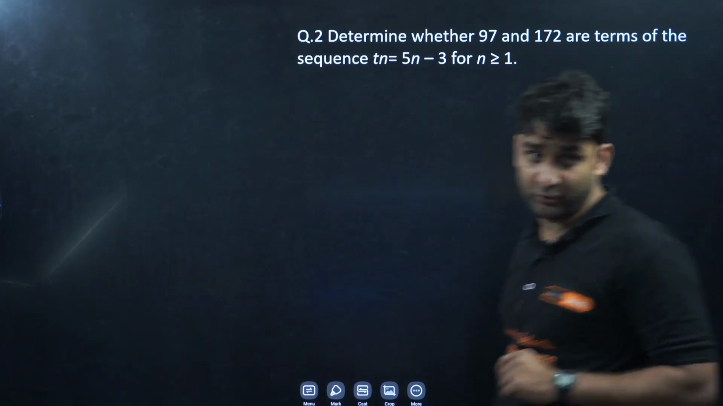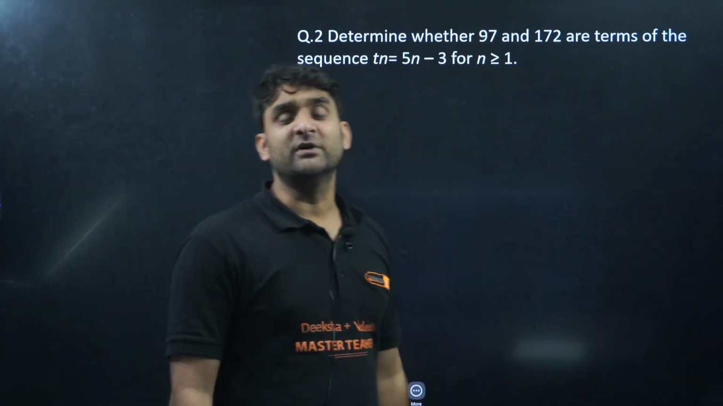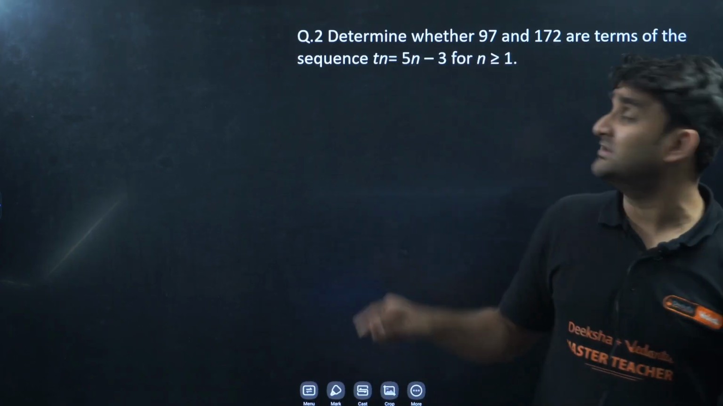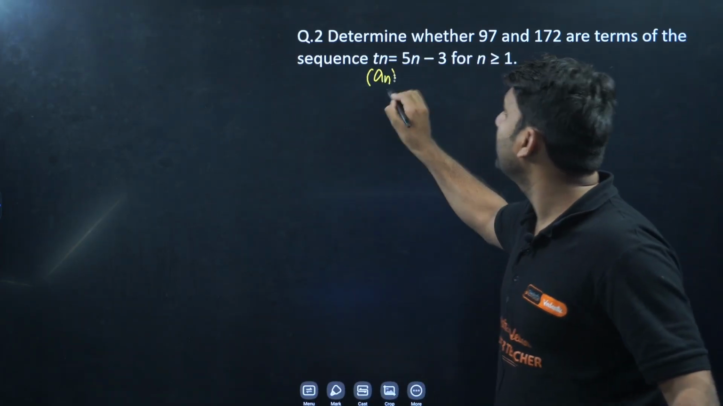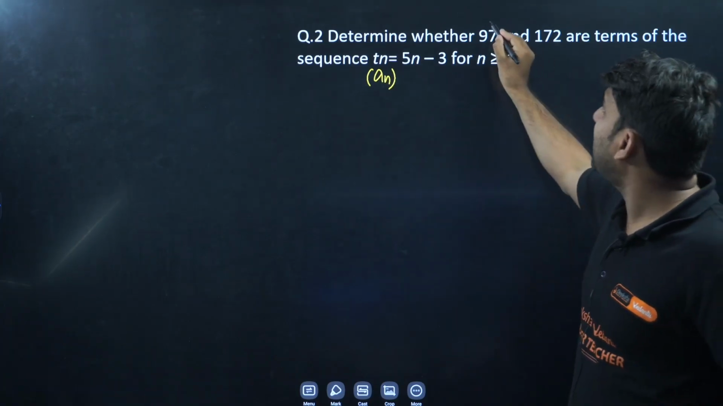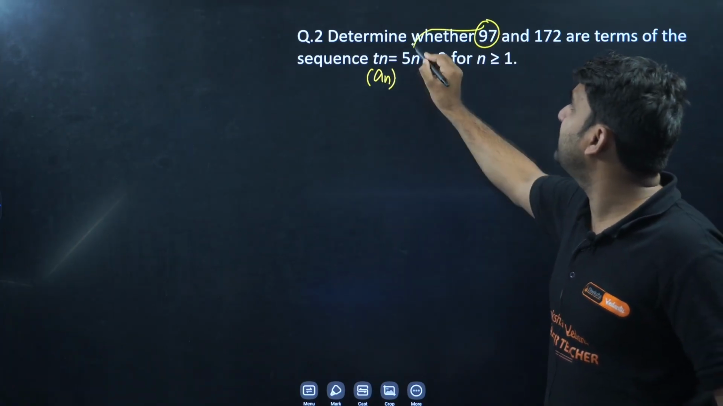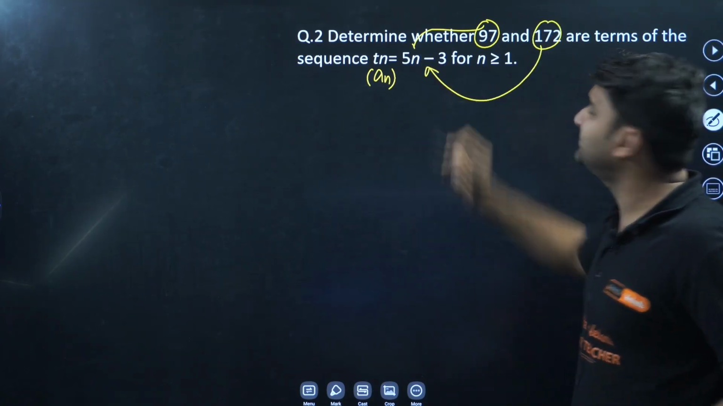This is also a good question. Determine whether 97 and 172 are terms of the sequence Tn. Again, Tn and An are both the same. So we have to check whether 97 is a term of this sequence or not, and whether 172 is a term of this sequence or not.